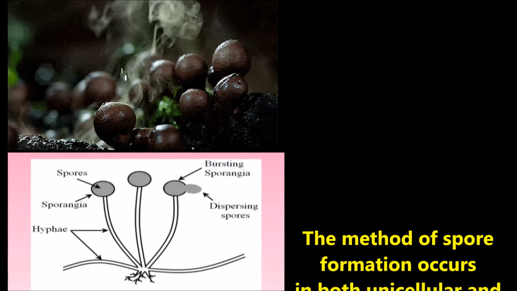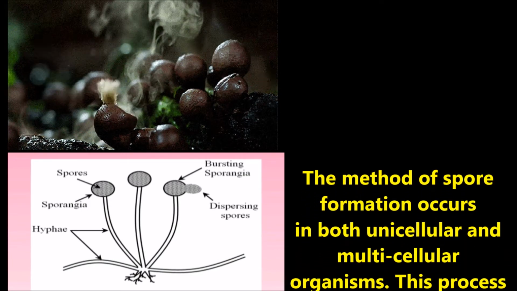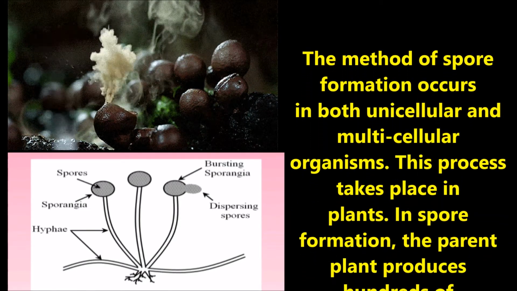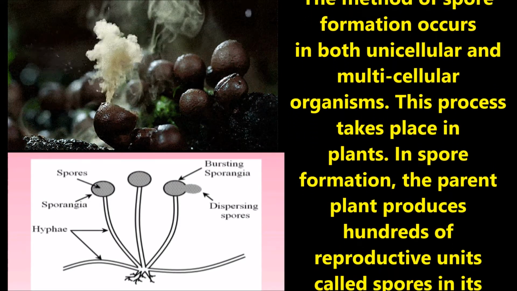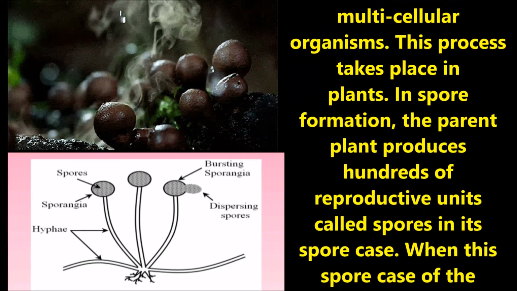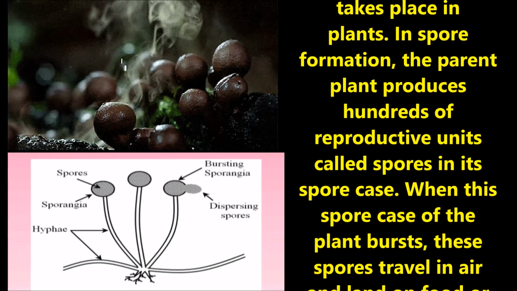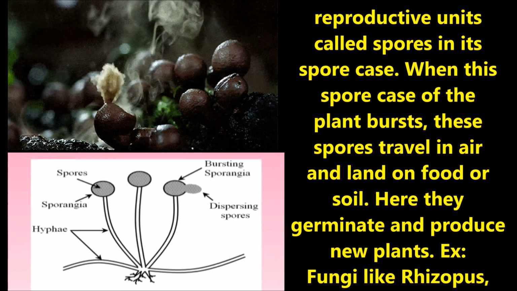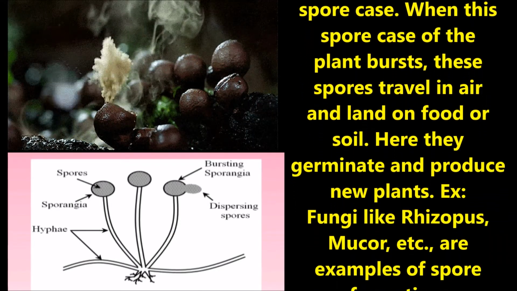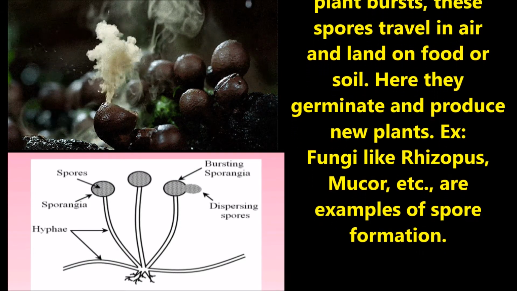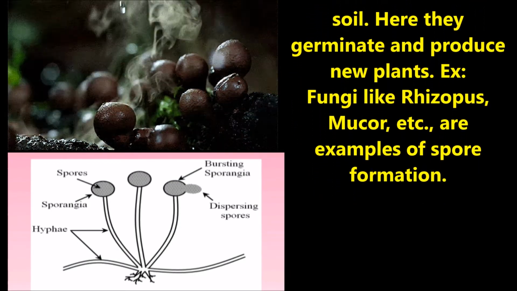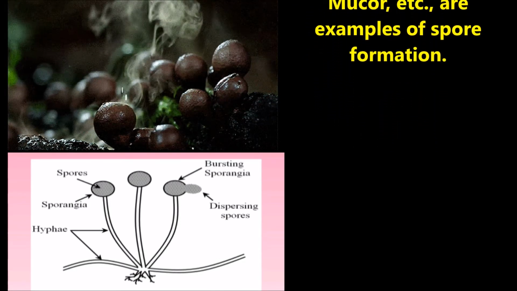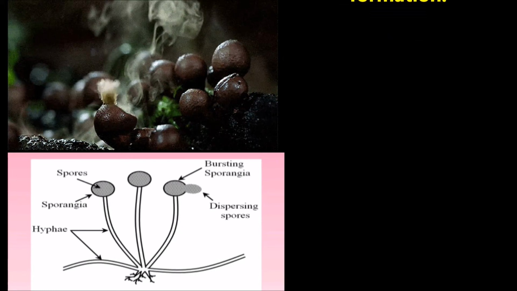Spore formation. The method of spore formation occurs in both unicellular and multicellular organisms. This process takes place in plants. In spore formation, the parent plant produces hundreds of reproductive units called spores in its spore case. When the spore case of a plant bursts, thousands of spores travel in air and land on food or soil. Here they germinate and produce new young ones. Fungi like Rhizopus and Mucor are examples of spore formation.